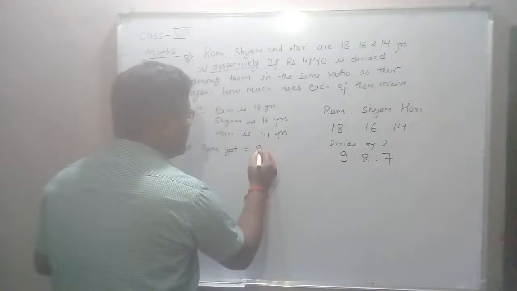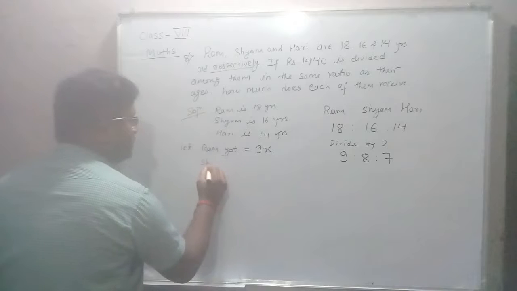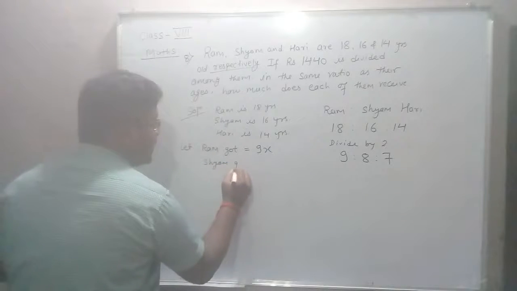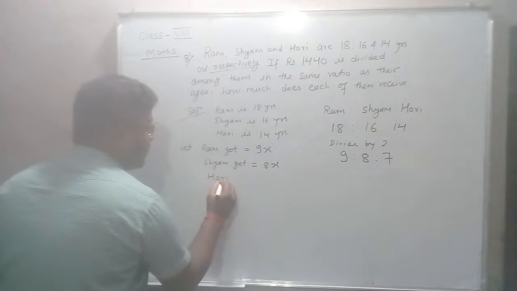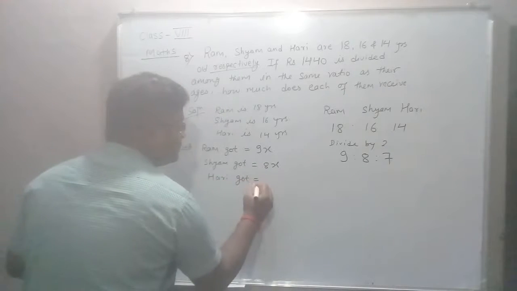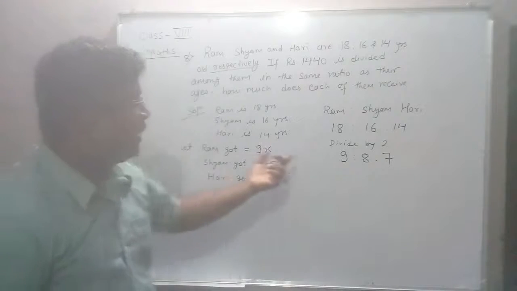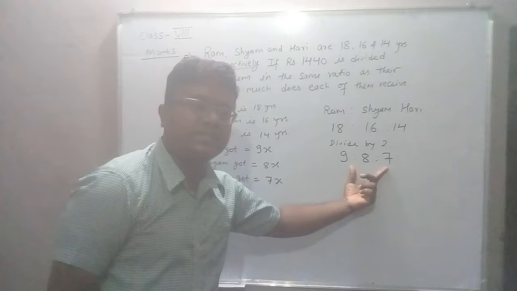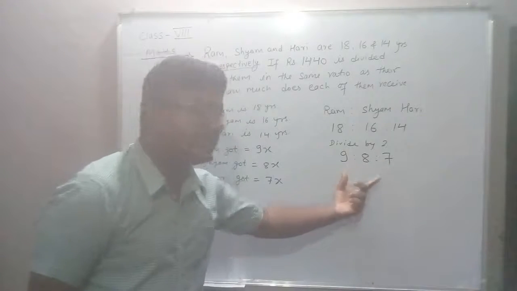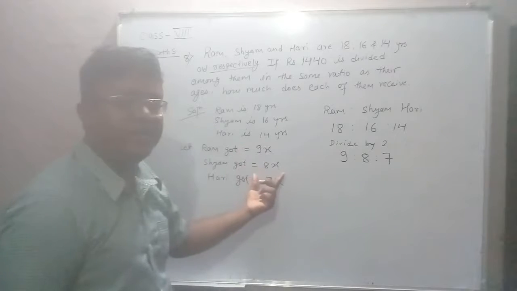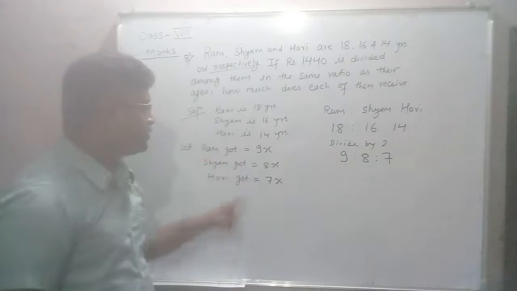Similarly Sam got 8x, and Hari got 7x. According to their age ratio, 9 is to 8 is to 7, we have supposed the money they get.